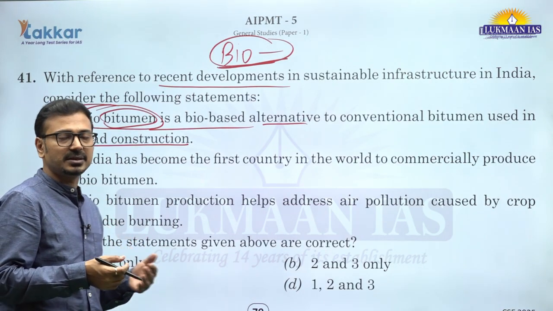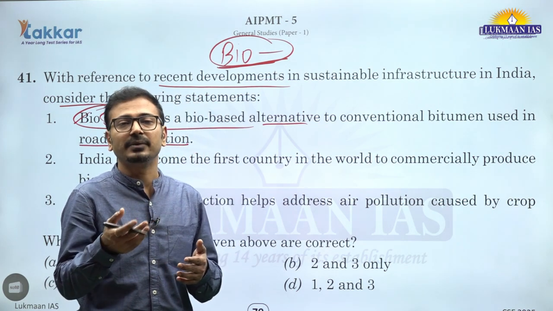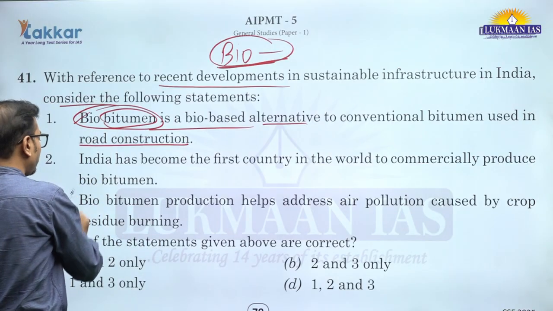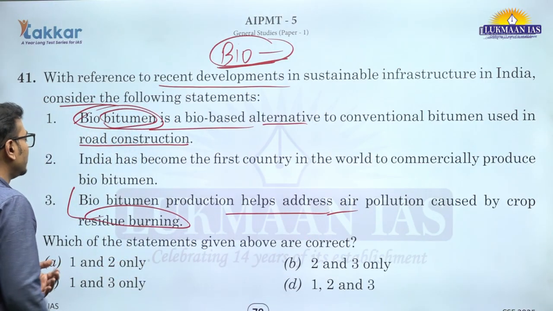It is environmentally sustainable, and we can say that reducing the oil imports. Along with that we can say that it is also beneficial. Why? Because agricultural residue burning that happens, तो उसकी वजह से एयर पोल्यूशन जो होता है वो भी प्रॉब्लम ये एड्रेस कर देता है. So this is correct.